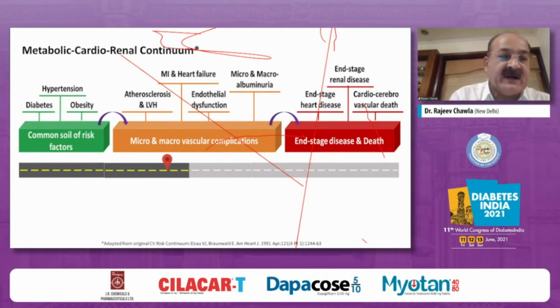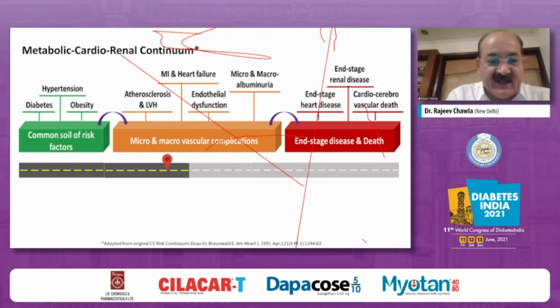So if you today are talking of a cardiorenal continuum with a common soil hypothesis for not only development of hypertension, type 2 diabetes, rampant atherosclerosis, onset of heart failure, which we know happens almost within 5 years in 60% of patients, whether manifest or non-manifest heart failure, with progression of atherosclerosis and LVH, not only are these patients at a greater risk for developing heart failure, we also know microvascular complications follow a linear course in terms of progression over time, and they are at a greater risk for developing diabetic nephropathy.